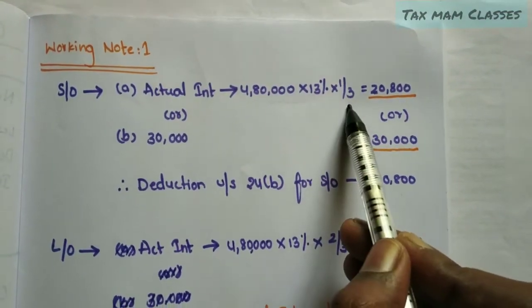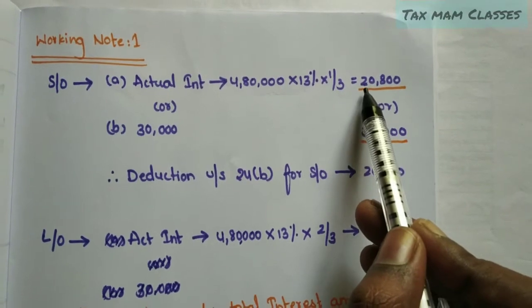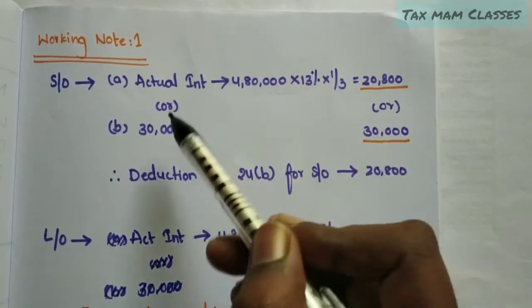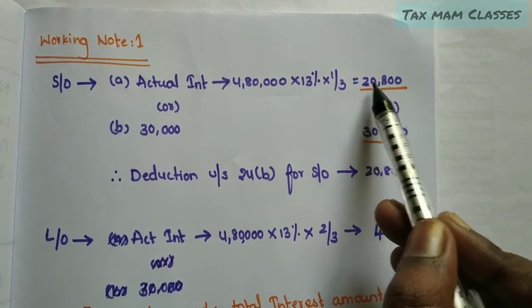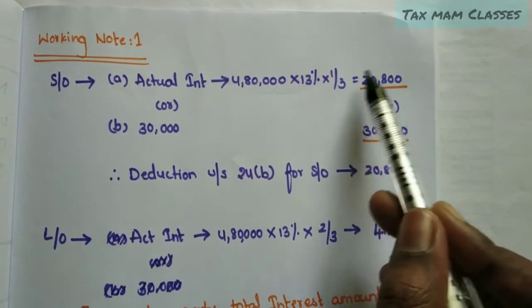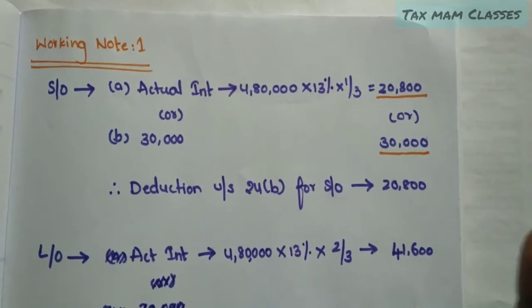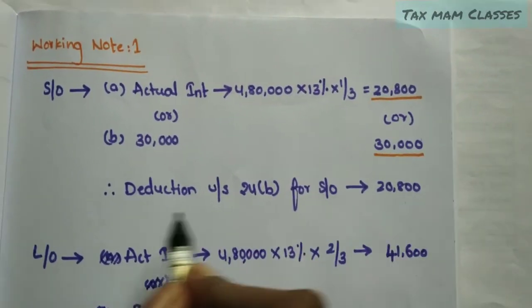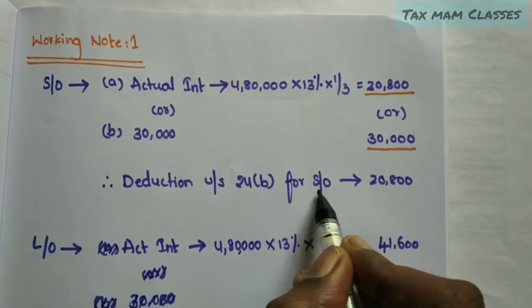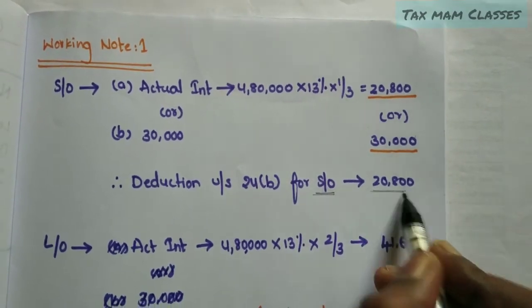I'm getting the amount as 20,800, or 30,000, whichever is less, means 20,800. So this 20,800 will be allowed as deduction for which one? Income from self-occupied property. So the deduction under section 24B for self-occupied property is 20,800.